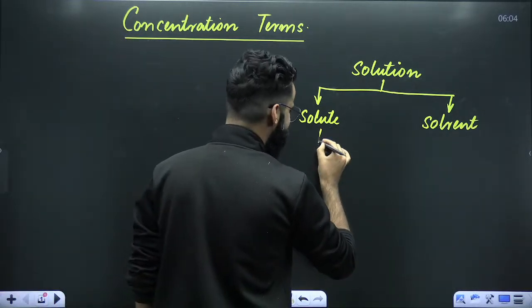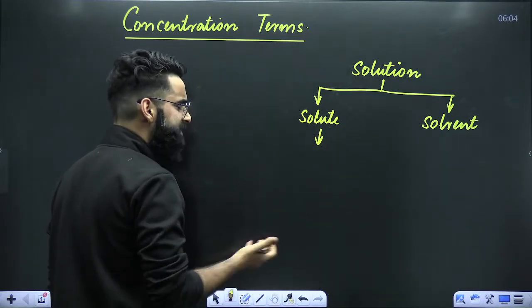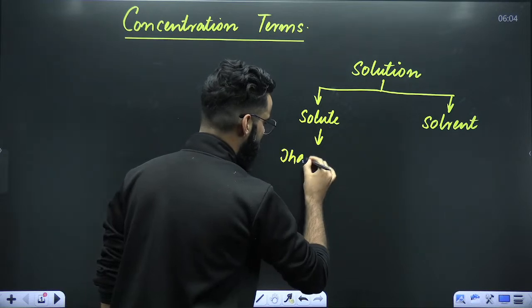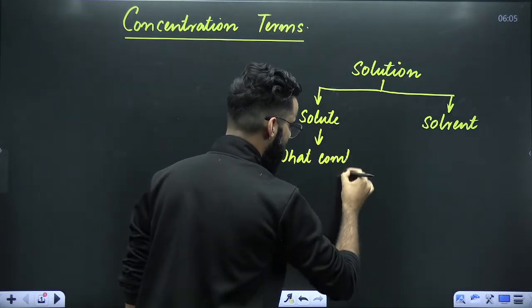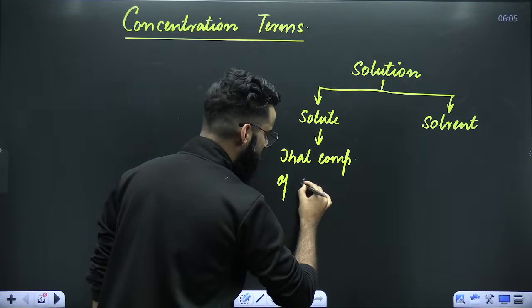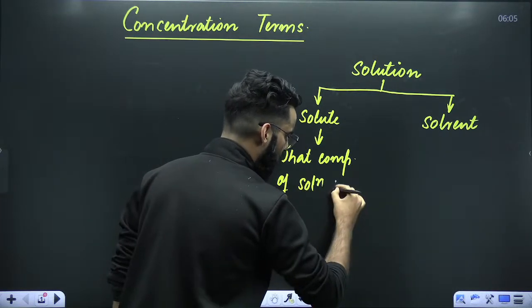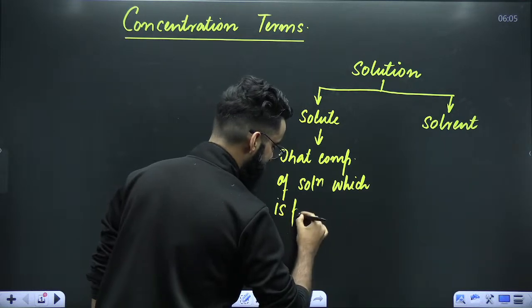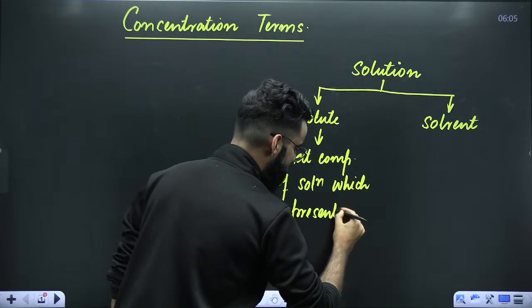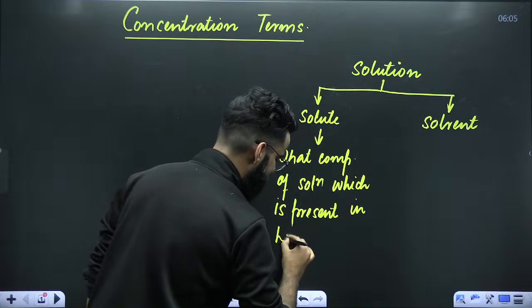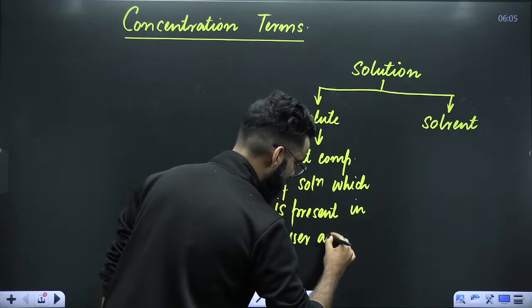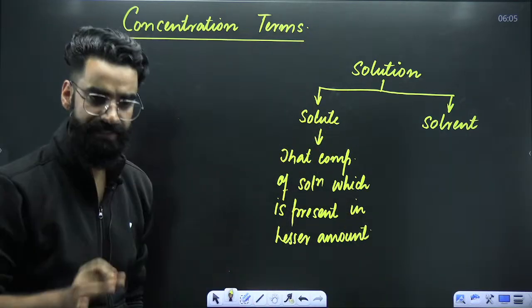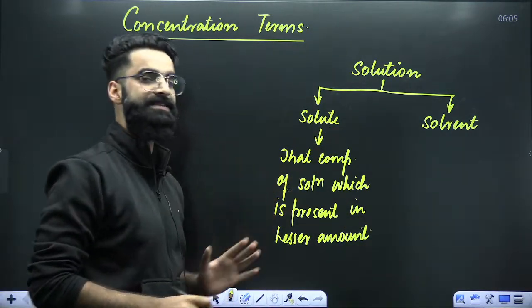How do we define solute generally? My dear students, solute is defined as that component of the solution which is present in lesser amount.